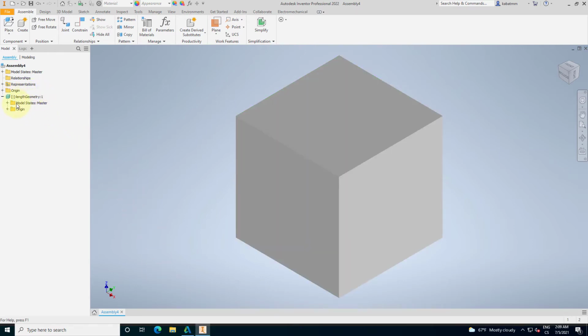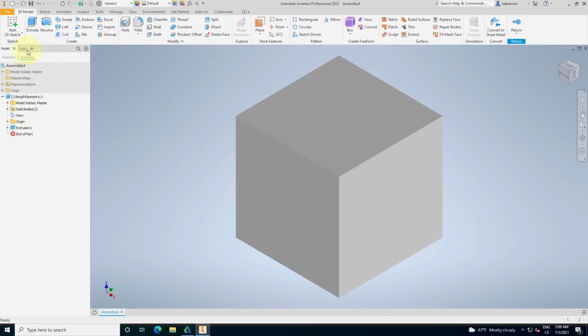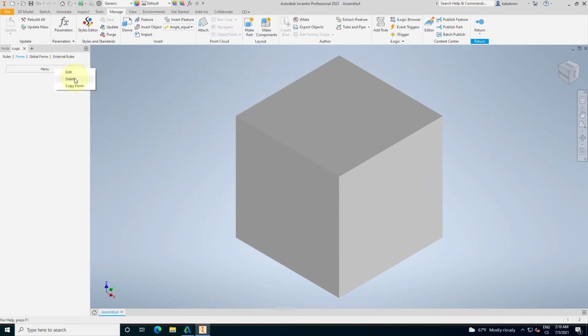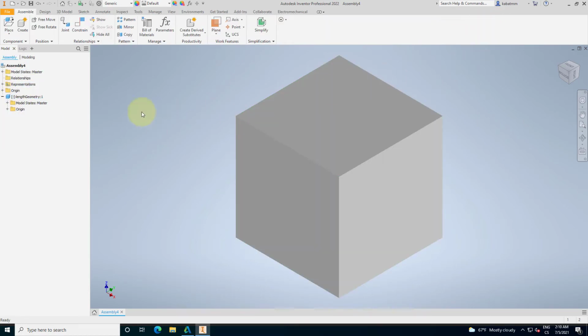As we can see, this geometry has its own iLogic. That means it has the startup rule and the menu form, and also it has one event trigger on startup: after open document, execute the startup rule. I will remove all of this stuff from the part. Now our part is completely clean from iLogic stuff, and we will promote all of these rules into the top-level assembly.